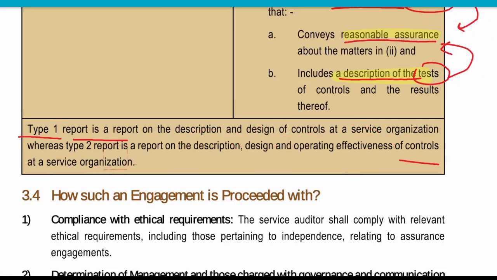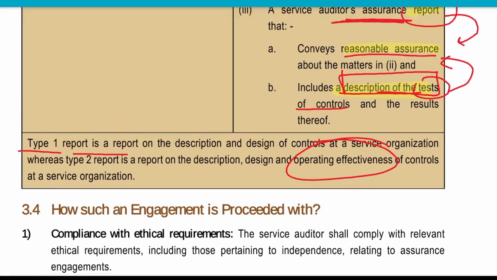So one difference is that operating effectiveness is only in type 2 report, another difference is that it is throughout the period, and the third difference is that they also provide a description of tests of controls, that is, what tests you are performing as a service auditor for providing reasonable assurance.